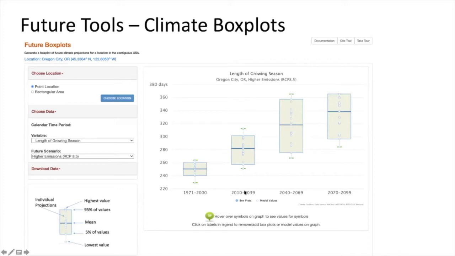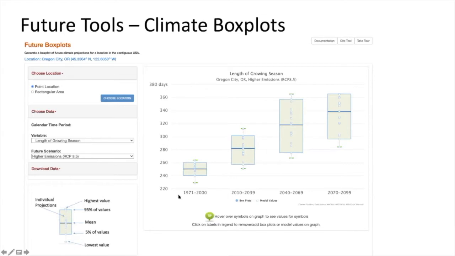And then in the early, mid, and late part of the 21st century, each of these dots is one of the individual 20 different models. The blue line is the average, the multi-model mean, and then you can also see the extent. You've got the outliers here, and you've got the 5th to 95th percentile.